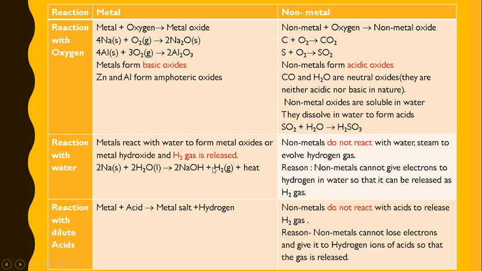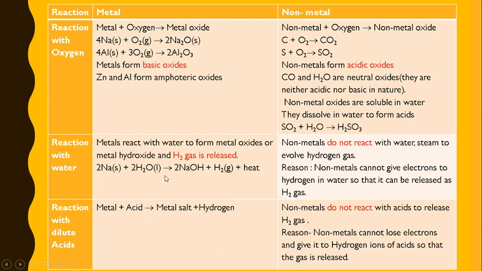Hydrogen is evolved. But non-metals do not react with water because non-metals are less reactive than hydrogen. They cannot give electrons to hydrogen and release hydrogen gas, because they come below hydrogen in the reactivity series.